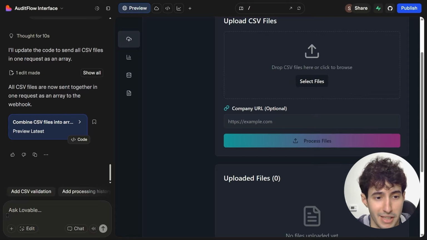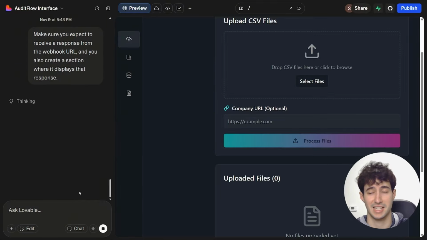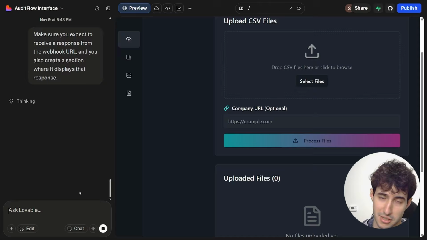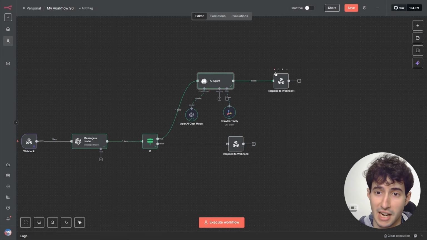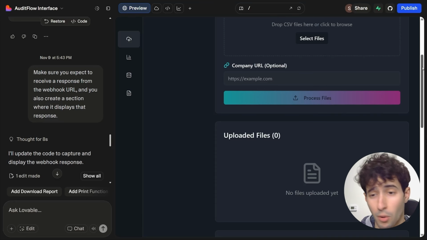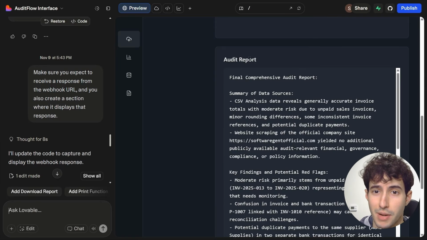So to do that, I will simply come over here and say, make sure you expect to receive a response from the webhook URL, and you also create a section where it displays that response. And then I will come over here and send this over. So now Lovable is going to go and create this brand new section for us. And boom, Lovable just finished making the changes, which means that if I come over here and execute the respond to webhook node, and boom, now if I come back over in my Lovable interface, we can see this brand new section that is the audit report section, where it basically displays all the text that the AI agent generated for us.